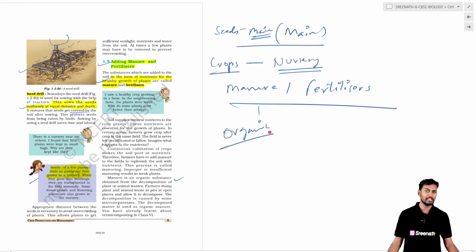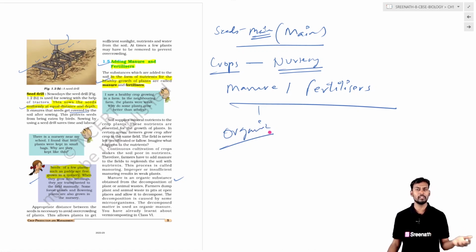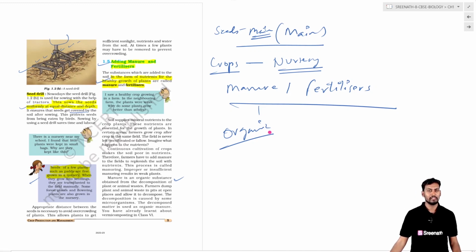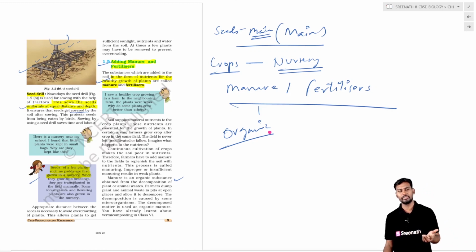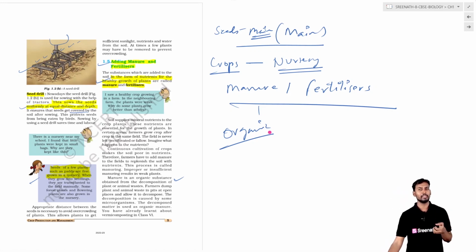Manure is basically an organic substance, and it is added to the agriculture field much earlier, before the start of the season. The manure can be cow dung or poultry waste, or whatever it may be. The excretion of the animals is very rich in minerals like ammonia and phosphorus. This manure will be taken into the agricultural field and spilled onto it, and left for the duration so that it releases the minerals into the soil.